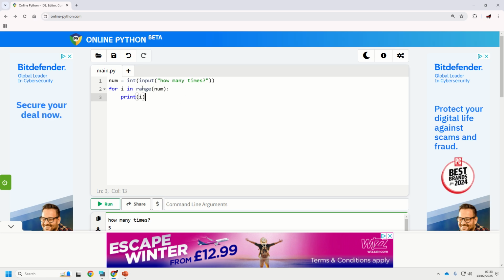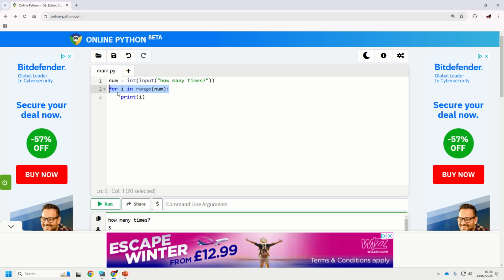Okay, so this is a really, really useful tool, how to do a count controlled loop using i as the iteration number and whatever numbers that you need to stick in here.